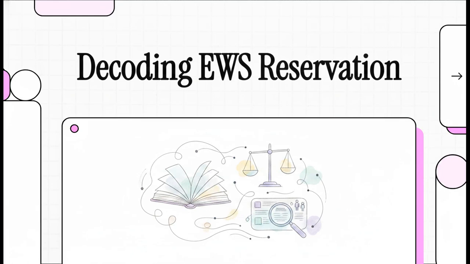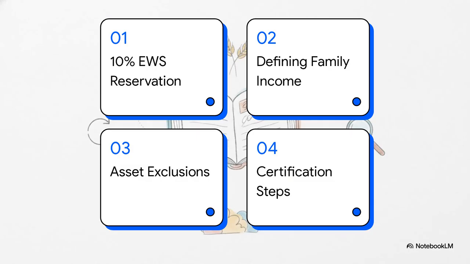Today, we're cutting straight through the red tape and bureaucratic noise to decode a very specific, honestly incredibly important piece of government administration, the rules defining India's economically weaker sections, or EWS reservation. We're going to unpack the precise official guidelines that dictate exactly who qualifies for this status. Here is our roadmap for today. We're looking at the 10% EWS reservation, how they define family income, the strict asset exclusions, and finally, the certification process. Let's dive right in.